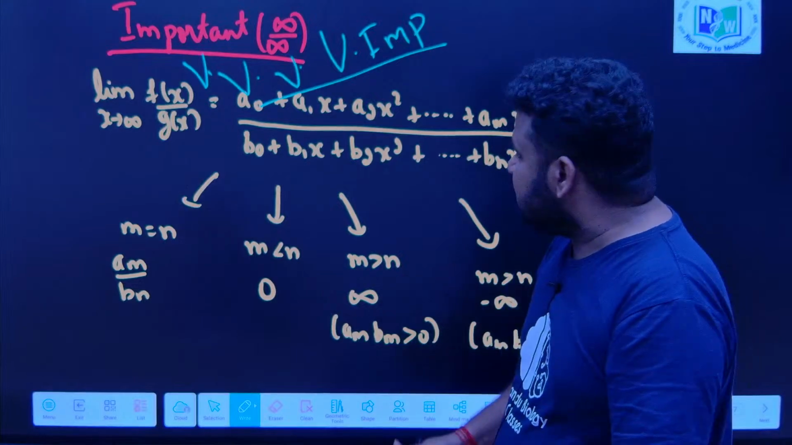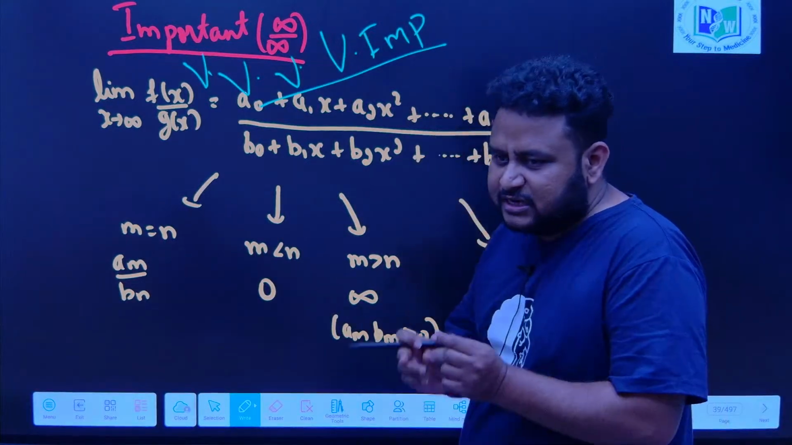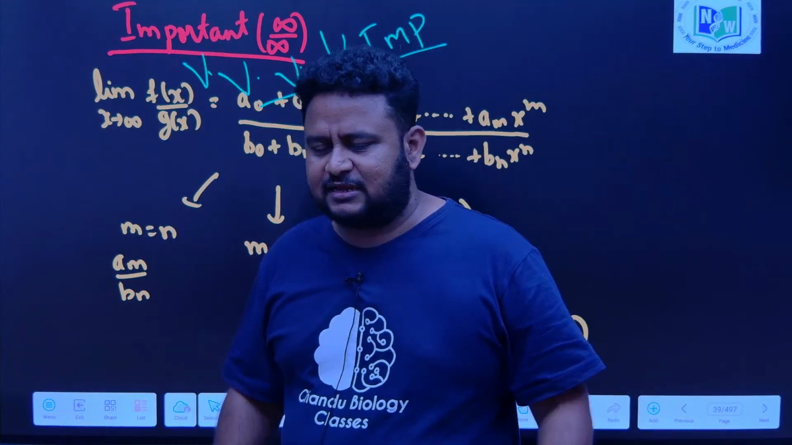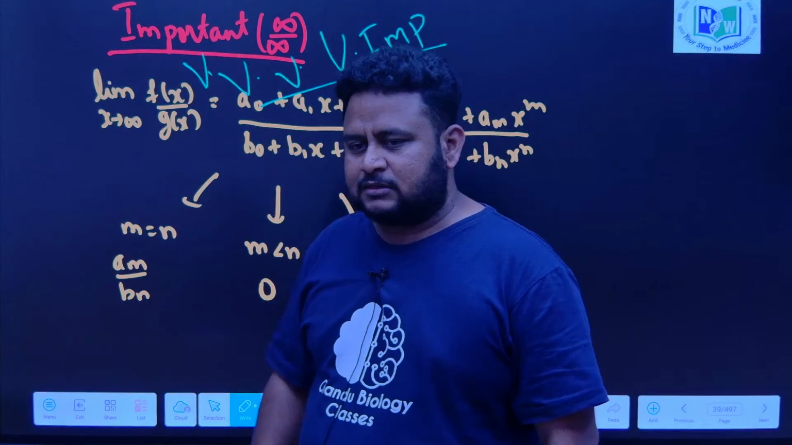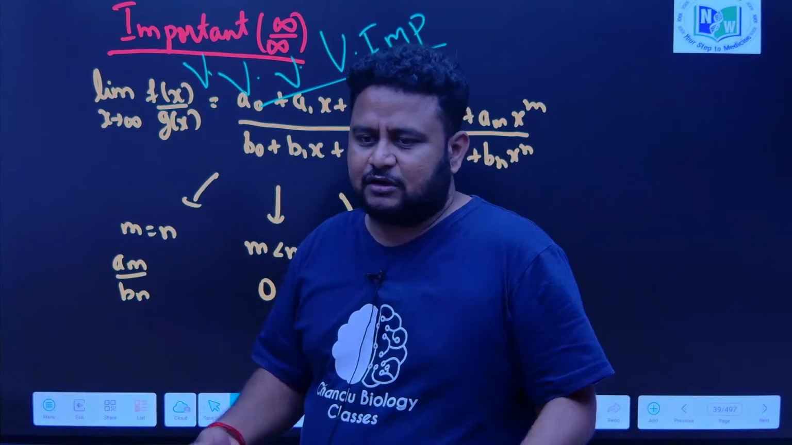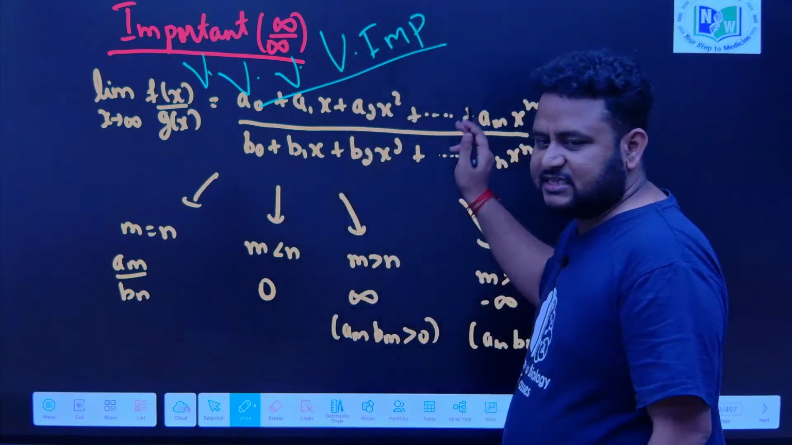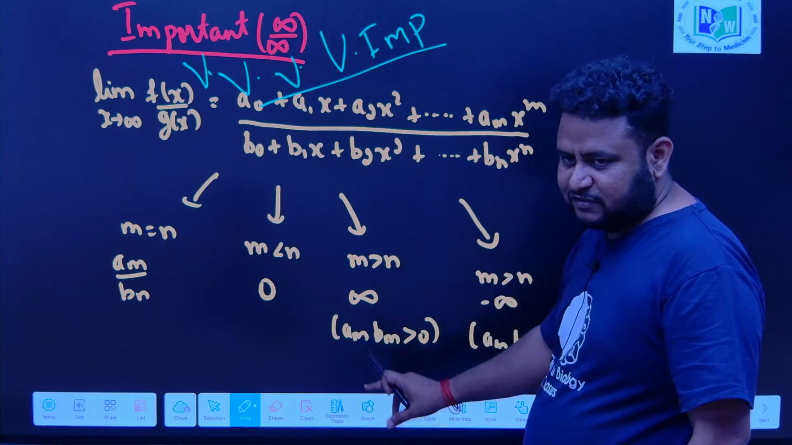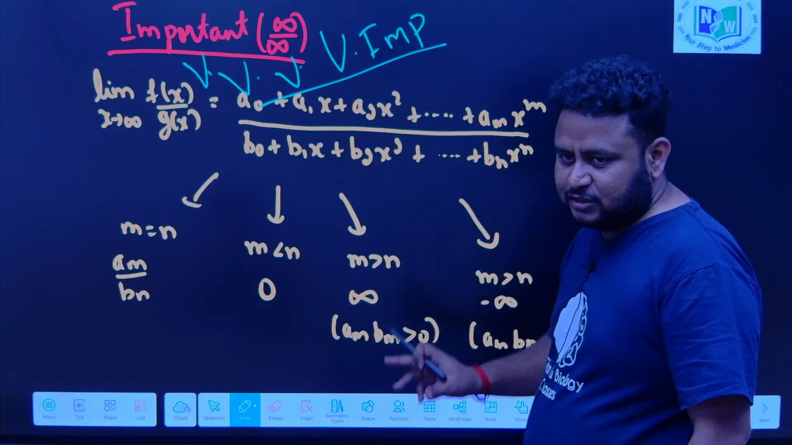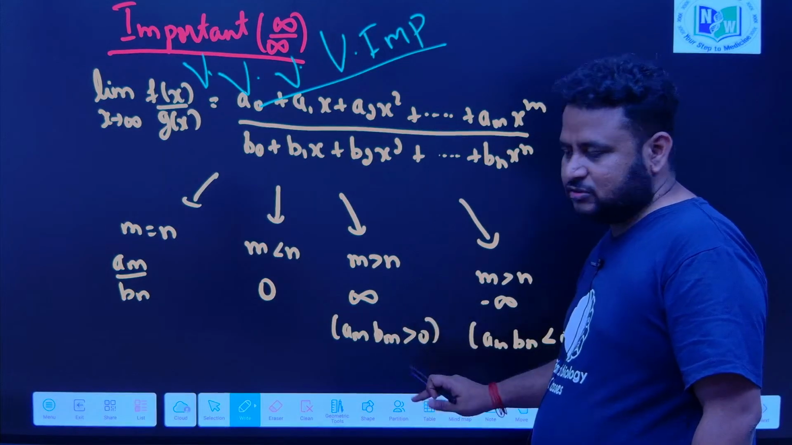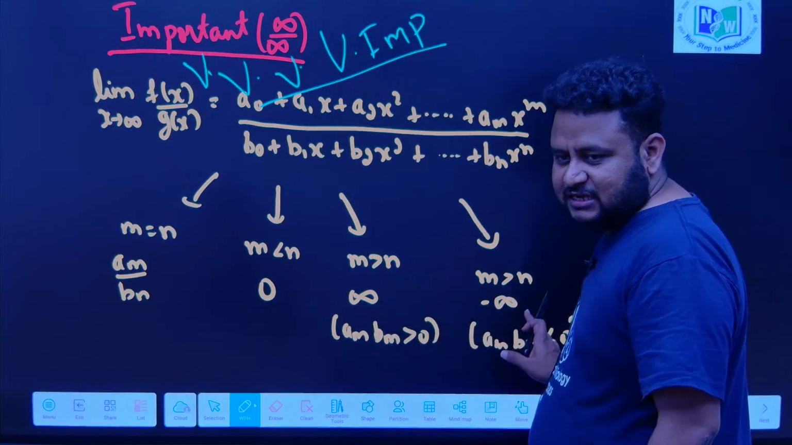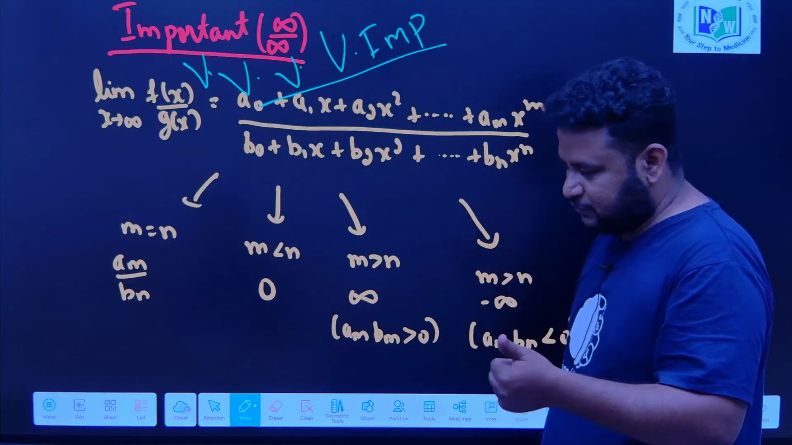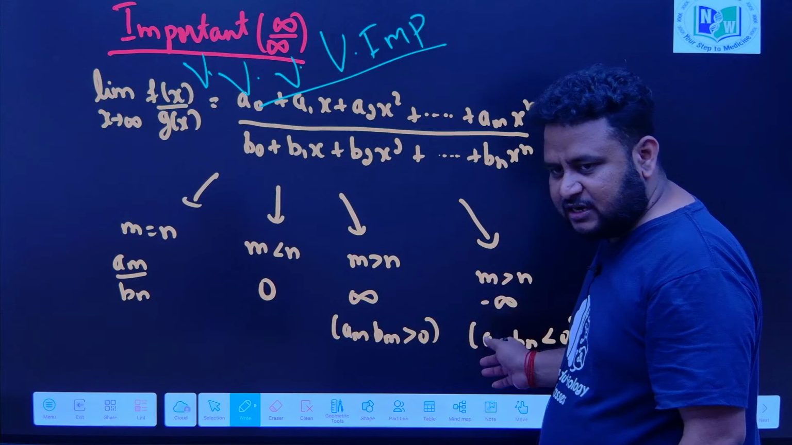But similarly, if the numerator is so much and the denominator is very small, that is, there are lakhs and innumerable ice creams and there are only 2 to 3 people. The amount that they can eat is infinite, they cannot count. That is the meaning of: if m is greater than n, the answer will be infinity. If you multiply the coefficients of the highest power of numerator and denominator, if the product is greater than 0, this will be plus infinity. If you are getting a negative value, it is minus infinity.